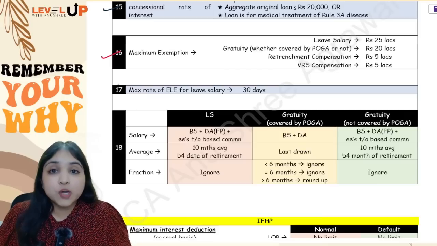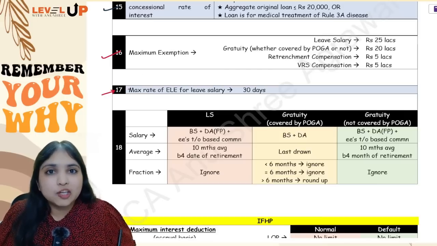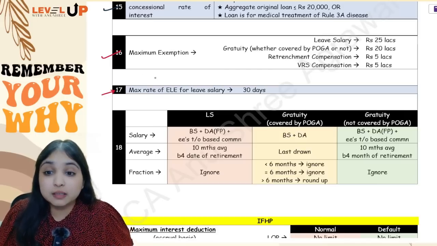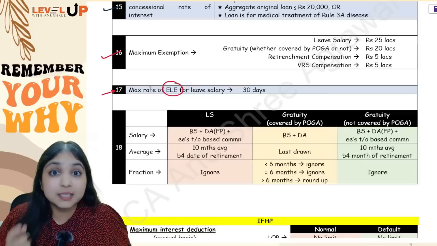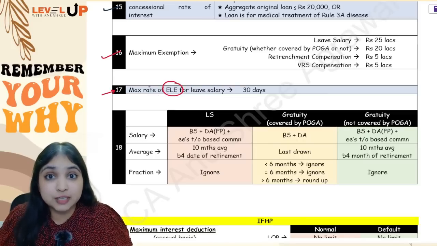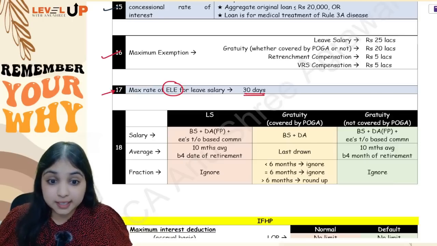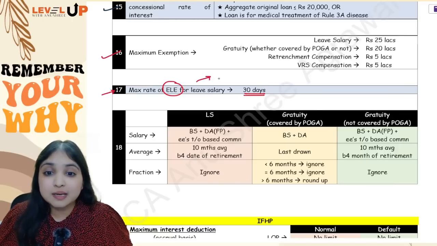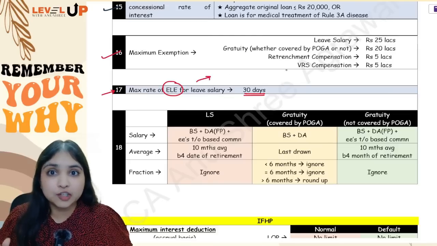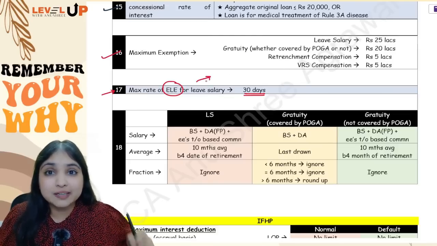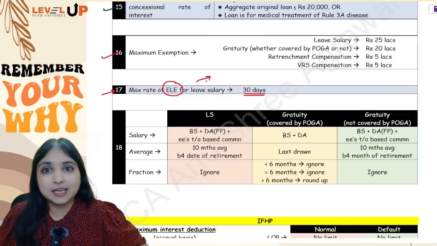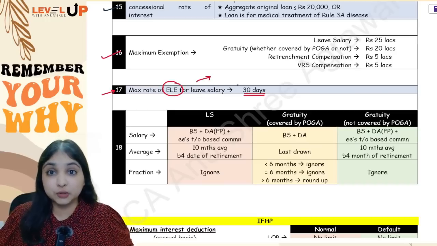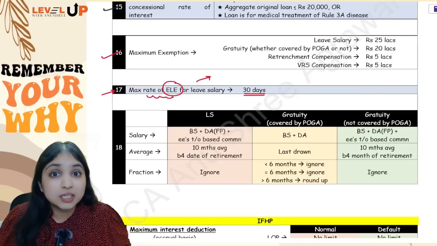Okay. Moving on to the 17th point now. When you are calculating leave salary exemption, you need the rate of earned leave entitlement, that is maximum how many days of leave your employee is allowed to take in a year. That should not be more than 30 days. Even if it is more than 30 days, you will restrict it to 30 days. See, you need this number to calculate earned leave, right? To calculate earned leave, you need to know how many days of leave the employee is allowed to take in a year maximum. That has to be restricted to 30. That is called the rate of earned leave entitlement.